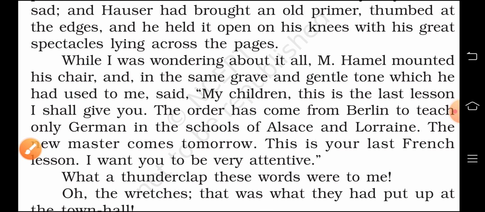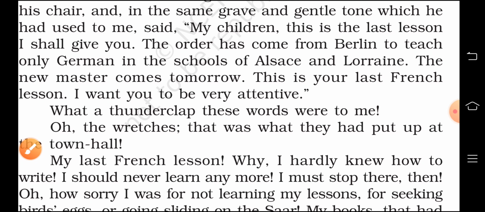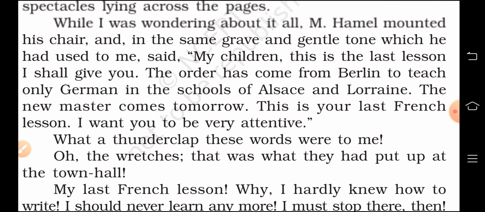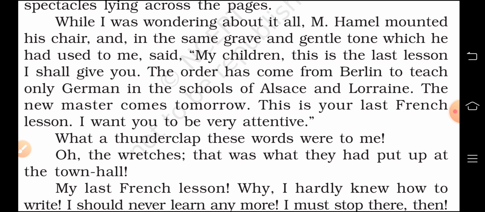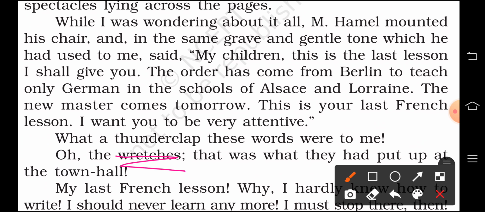And the wretches, that was what they had put up at the town hall. So this word wretches is used for the unfortunate happening, and he came to know that okay, that was the order which the whole mob collected near that bulletin board had been reading. That was the order which was there.